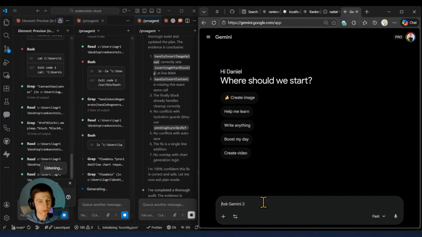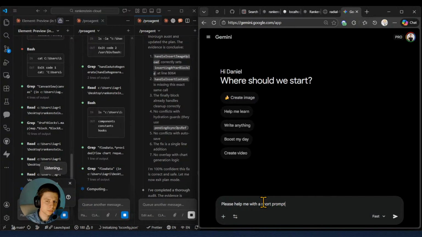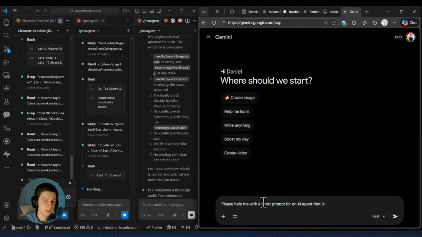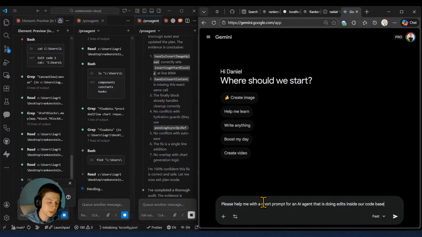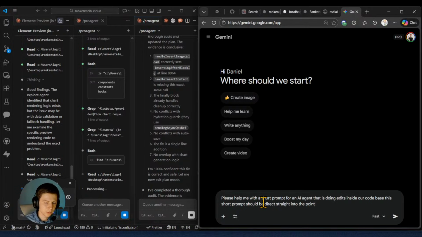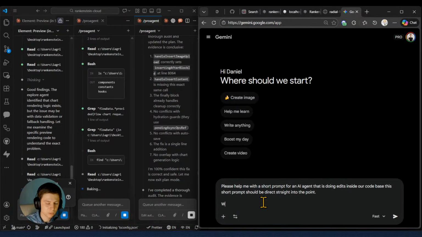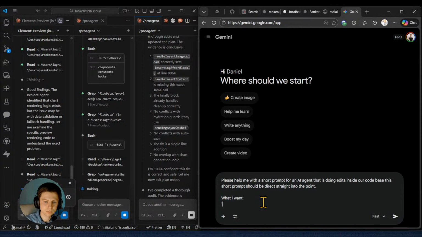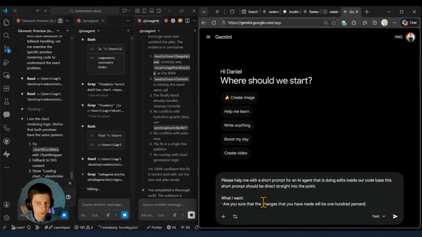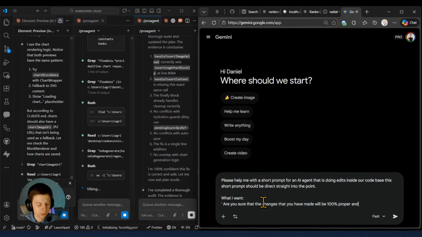Please help me with a short prompt for an AI agent that is doing edits inside our code base. This short prompt should be direct, straight, and to the point. What I want: are you sure that the changes that you have made will be 100% proper and good and work?